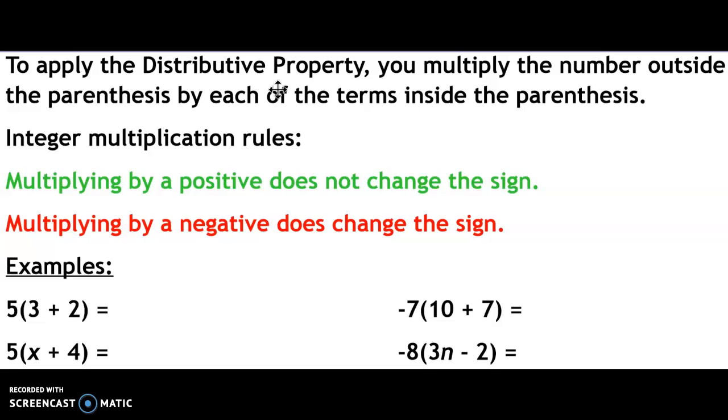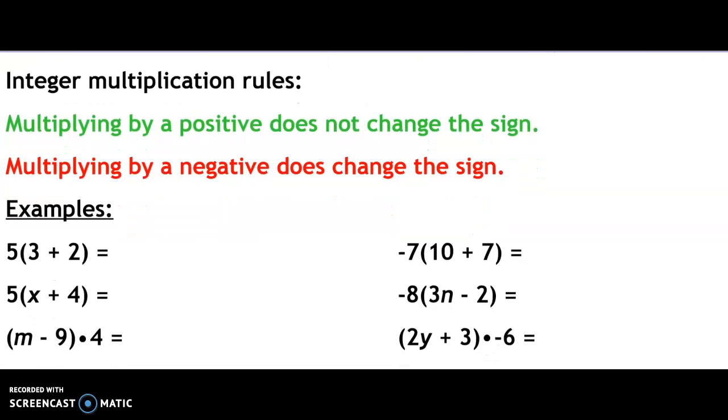Because we're in high school, we may be multiplying by positive numbers and we may be multiplying by negative numbers. So I do want to remind you that when you multiply by a positive, that does not change whatever sign you have there. So positives stay positive and negatives stay negative. But if you are multiplying by a negative, it is going to change your sign. So when you multiply by a negative, it's going to take your positives and make them negative, and it's going to take your negatives and make them positive. So let's look at some examples.